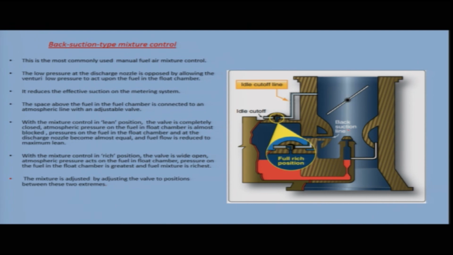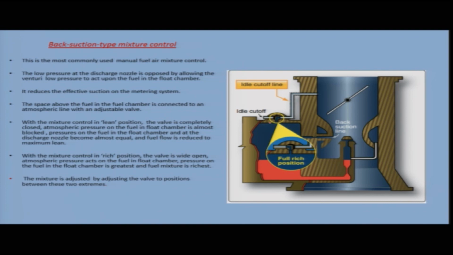Since this low pressure is also acting on the fuel level in the float chamber, it reduces the effective suction. The space above the fuel in the float chamber is connected to an atmospheric line with an adjustable valve. With the mixture control in the lean position, the valve is completely closed.